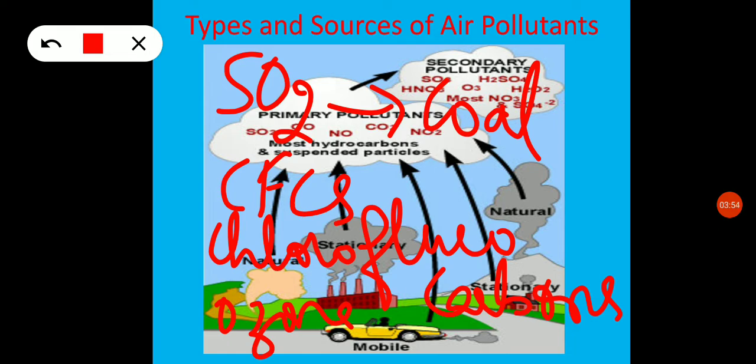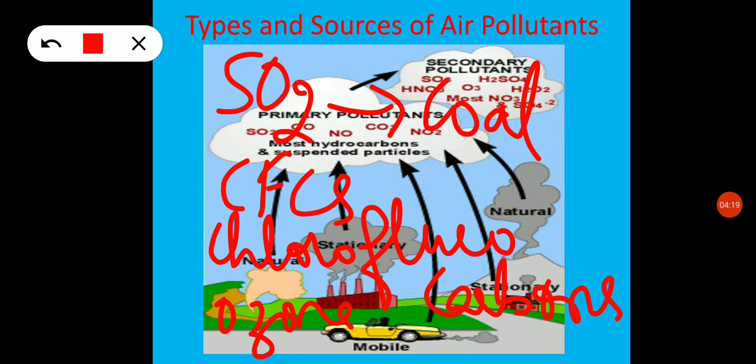Such particles are also produced during industrial processes, like making steel in steel industries, and in mining, like gold and coal mining.